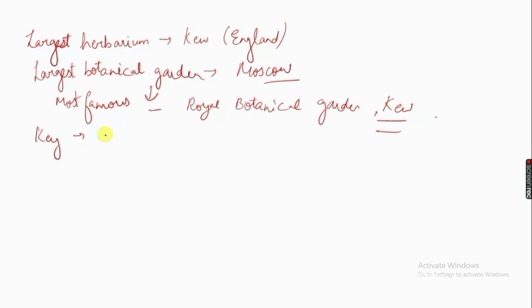Then let me tell you the correct representation of organization levels in living beings.